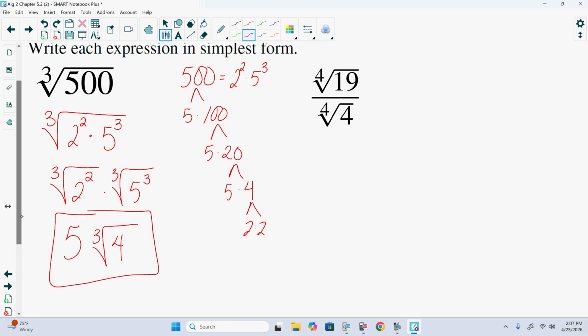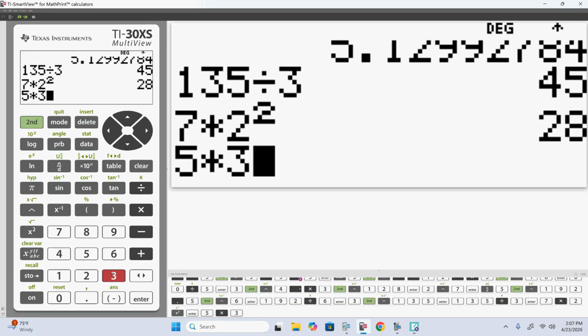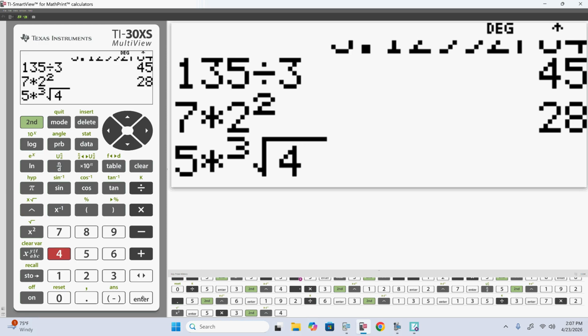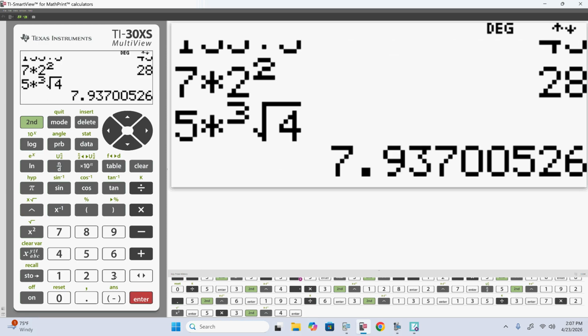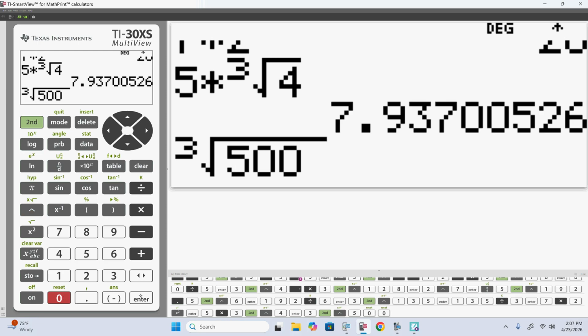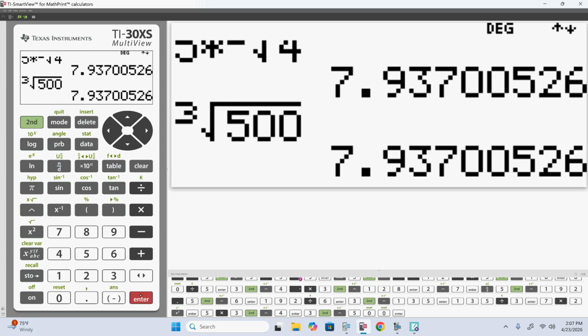Questions on this here? Questions on anything so far? We'll do that here in a second, but also the other question is sometimes did we get the right number? Because sometimes we're trying to figure out, did I factor it right? Well, 5 times the cubed root of 4, this was our answer that we got. I can compare it to the cubed root of 500. They have the exact same decimal approximation, which means they are equivalent statements. So we have the right answer. It's a nice way to check.